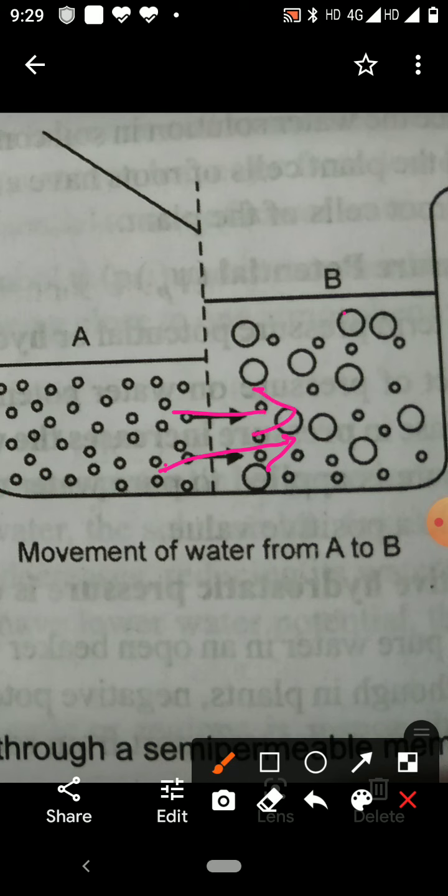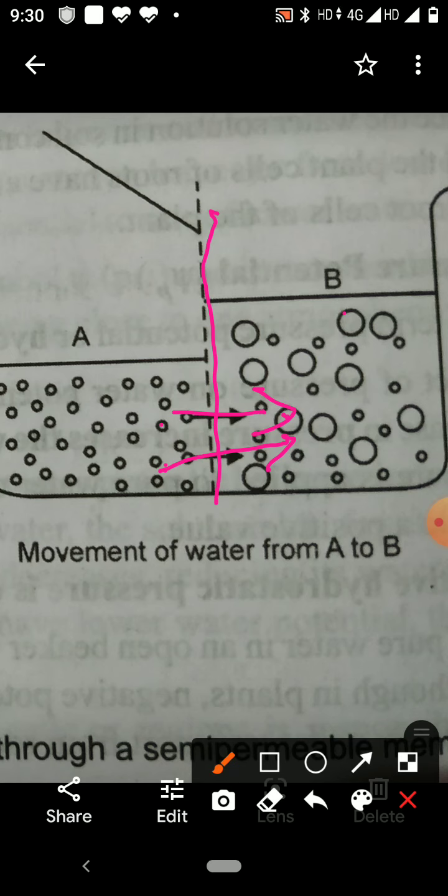So for osmosis, the condition is that two liquids must be of different concentration or different water potential, and both liquids must be separated by a semi-permeable membrane. Then only osmosis will take place.